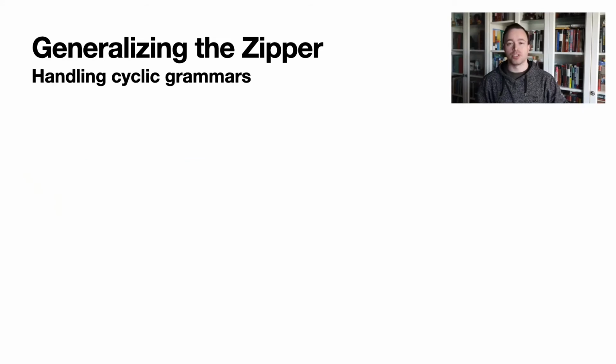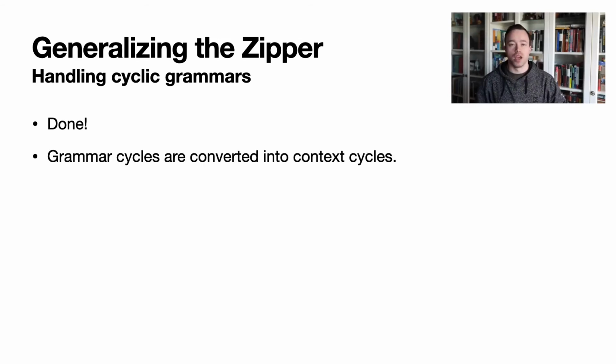While adding memoization to reduce inefficiencies, I mentioned some concerns about a hypothetical future where we support cyclic grammars. Have no fear, the time has come to handle cycles. And behold, they are handled already. Where recursive descent parsers face a dilemma in choosing how many times to descend into a left recursion, we sidestep the issue entirely. Our memoization strategy automatically converts cycles in the grammar into cycles in the contexts. This allows us to postpone making any choices until further parsing reveals how many repetitions are actually needed.